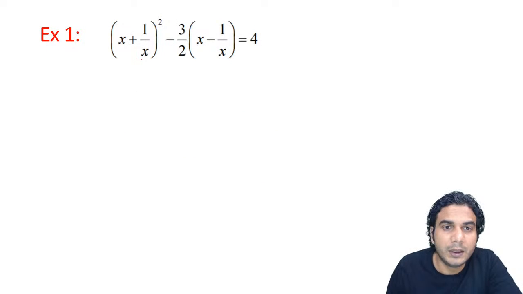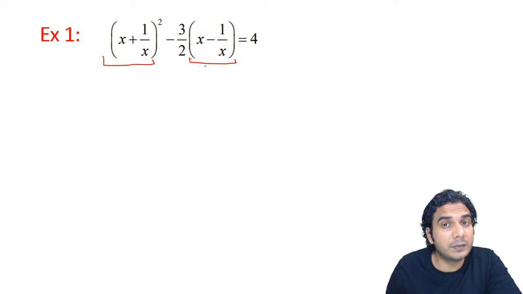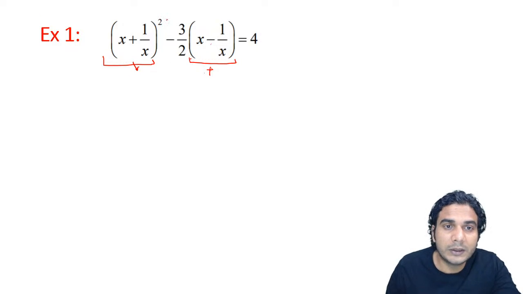Now see the first example. In this you can see this is a perfect square, and this is the perfect square of x plus 1 upon x. But in here you can see the second term is minus 3 by 2 times x minus 1 upon x. Now if it would have been x plus 1 upon x in the second term also, then we can put x plus 1 upon x is equal to t. But because it is x minus 1 upon x, we can't change x minus 1 upon x, but we can change x plus 1 upon x whole square. Whole square should be there, then you can change it. You can change this also, but under root will come there, so we don't need under root. We want to solve it keeping it rational only.